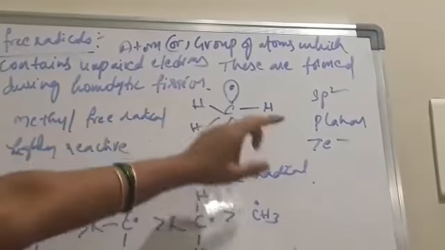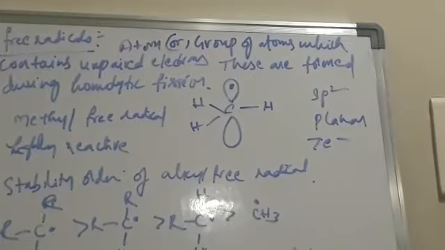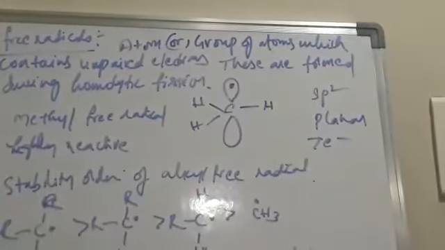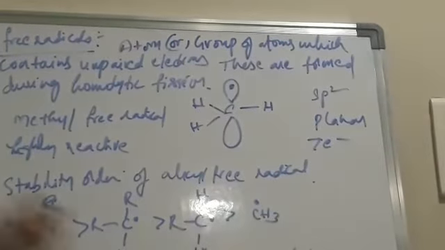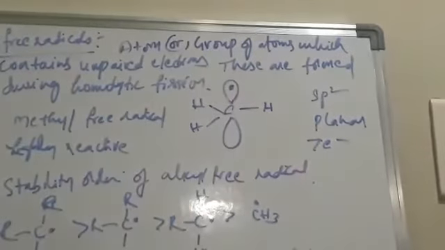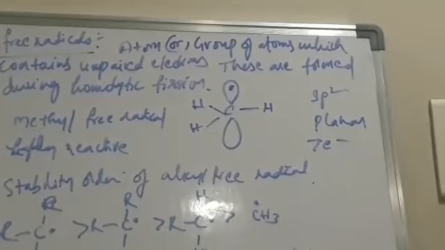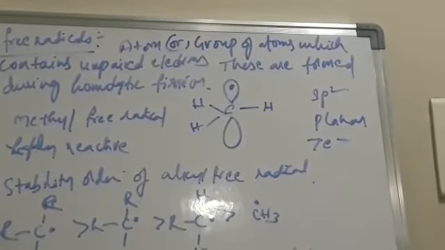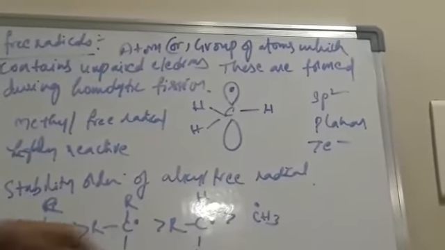The type of hybridization is sp2 with a planar structure, and the carbon has 7 electrons in its valence shell: 3 bonds, each a pair of electrons, so 6 electrons, plus a single electron, so 7 electrons. Then the stability order of free radicals. Alkyl free radicals: tertiary is greater than secondary, secondary is greater than primary, and primary is greater than methyl.